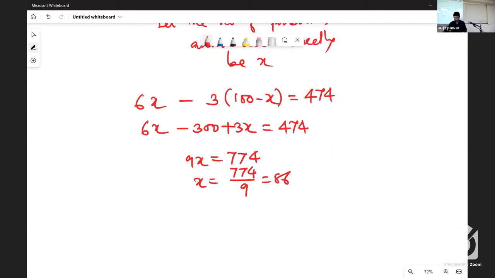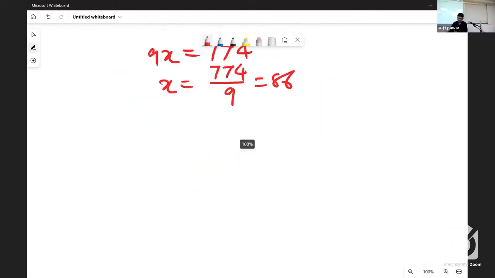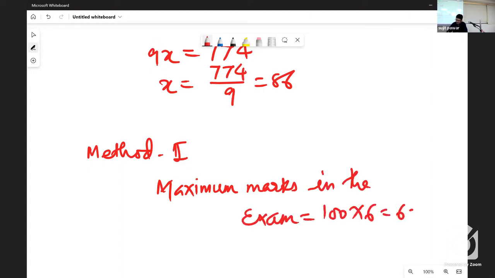Okay. I would like to give you method second. Please write down there. Method second. Maximum marks in the exam is equal to 100 into 6 is equal to 600.